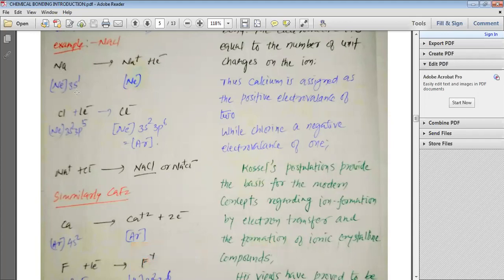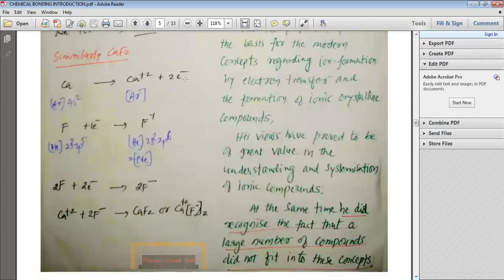Sodium, neon 3s1. It loses one electron and becomes Na+, which is exactly like neon. This electron, which was donated by sodium, is accepted by chlorine. Chlorine, which was neon 3s2 3p5, by accepting one electron becomes like neon 3s2 3p6, which is very similar to argon. And this Na+ and Cl- combine to give us NaCl with the help of the electrostatic force of attraction. Same way, my dear students, we can understand CaF2.